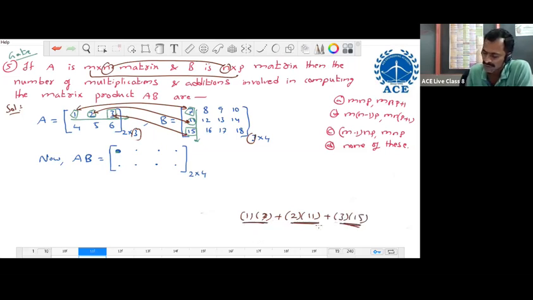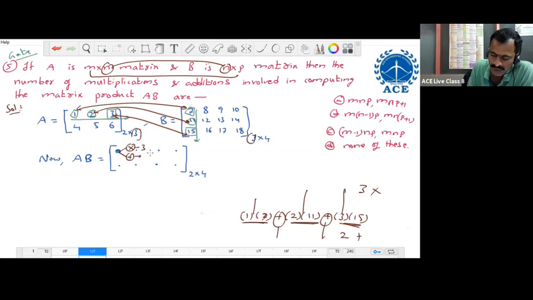How many products here? 1, 2, 3. Additions: 1, 2 only. 3 multiplications, 2 additions only. So to obtain one element of this matrix, to get the first element of this matrix, we require 3 multiplications. How many multiplications? 3. How many additions? 2 only.